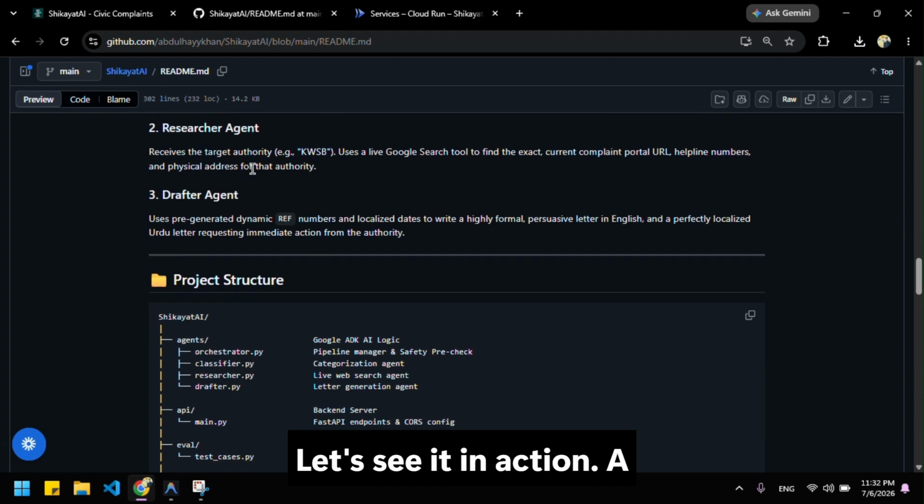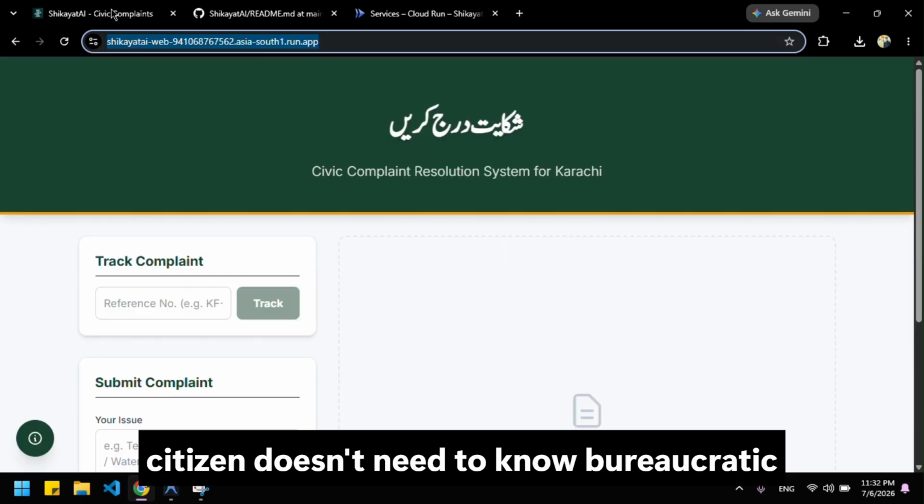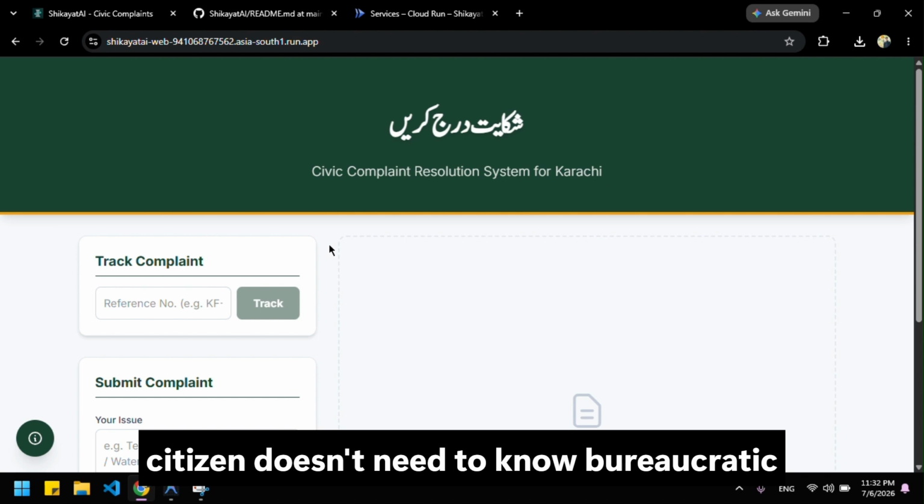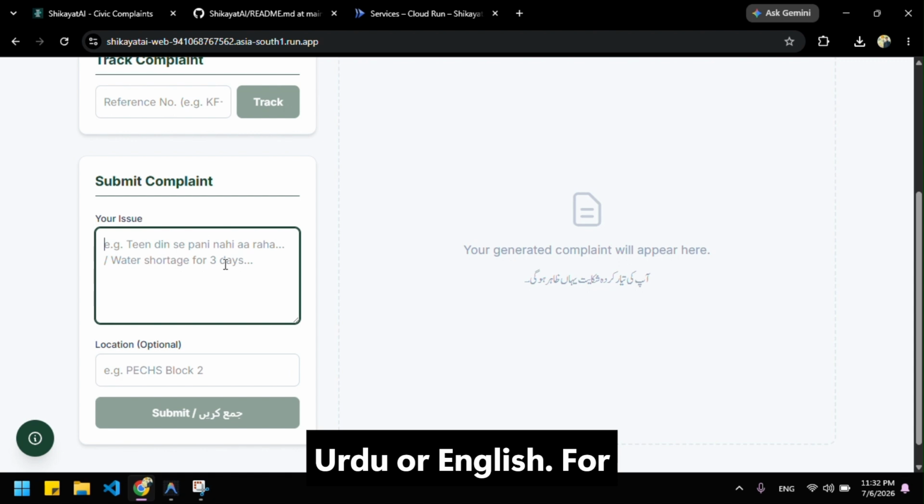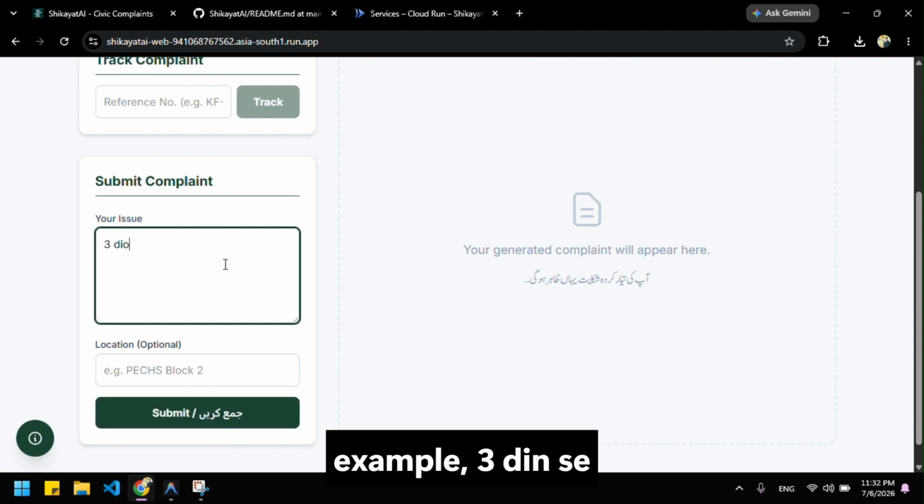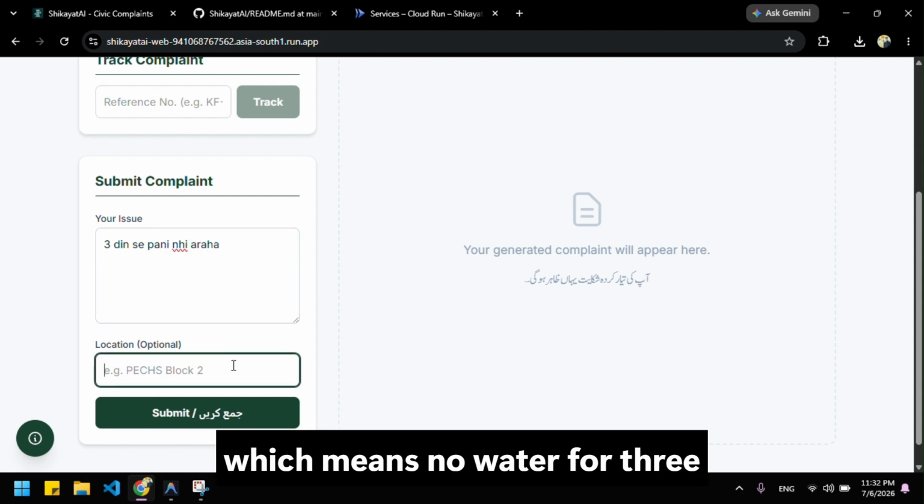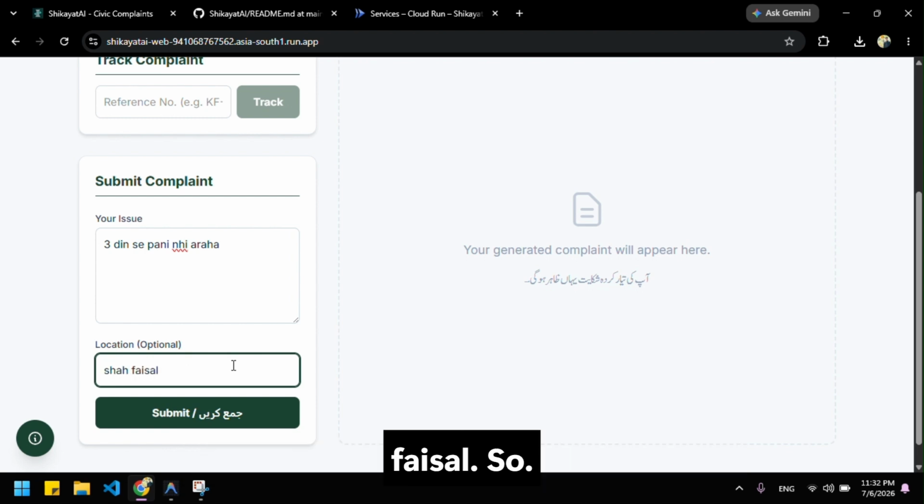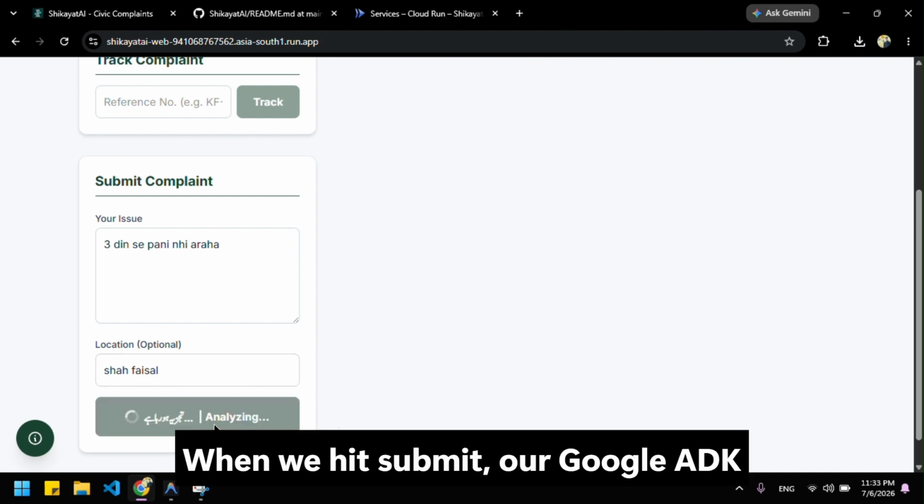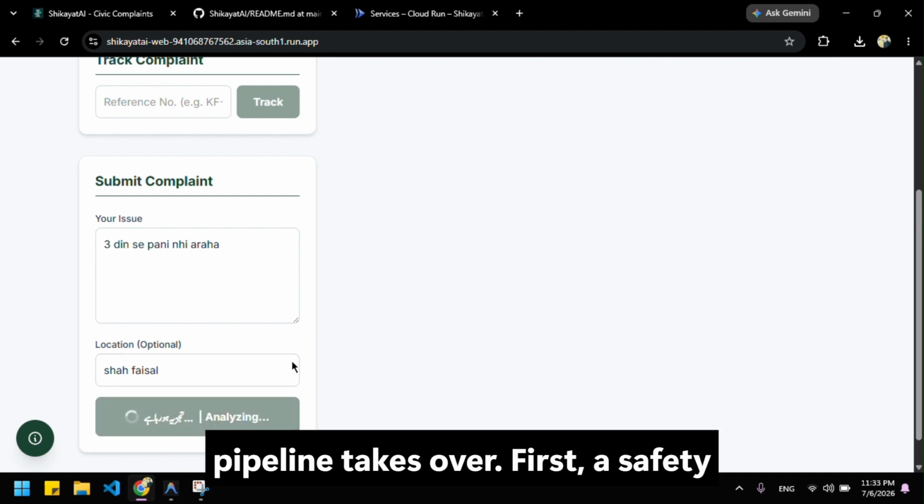See it in action. A citizen doesn't need to know bureaucratic jargon. They just simply type their problem in plain conversational Roman Urdu or English. For example, 3 दिन से पानी नहीं आ रहा, which means no water for 3 days, and in location I'm adding Shah Faisal. So when we hit submit, our Google ADK pipeline takes over.